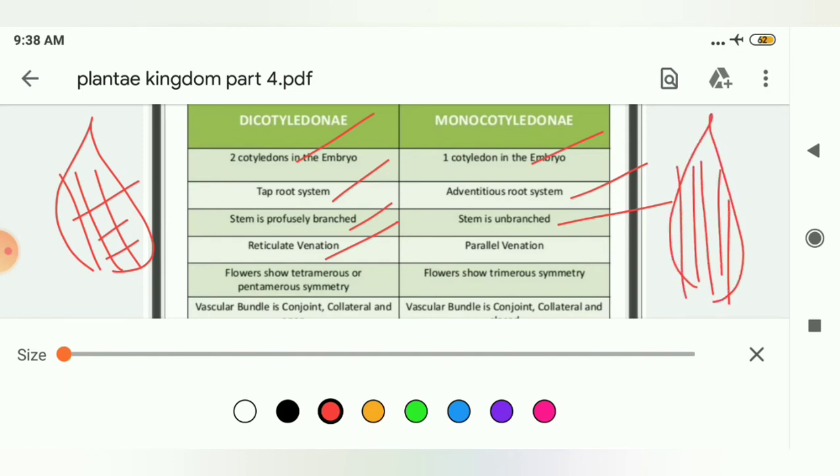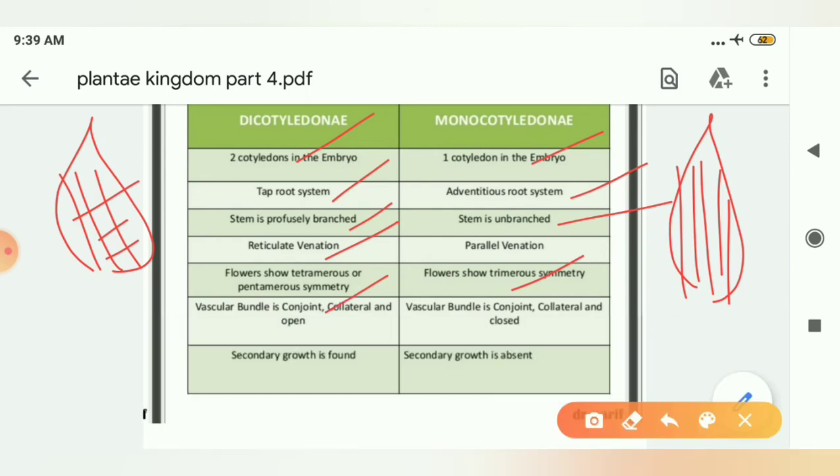Parallel means like this. In dicotyledons, flowers show tetramerous or pentamerous symmetry, whereas monocotyledons show trimerous symmetry, meaning they will be in multiples of 3, like 6, 9, whereas in dicotyledons they will be 4, 8. Next, the vascular bundle is conjoint collateral in dicots, whereas in monocotyledons it is conjoint collateral and closed. Closed means there is an absence of cambium. About cambium we will study when we study the internal structure of flowering plants.